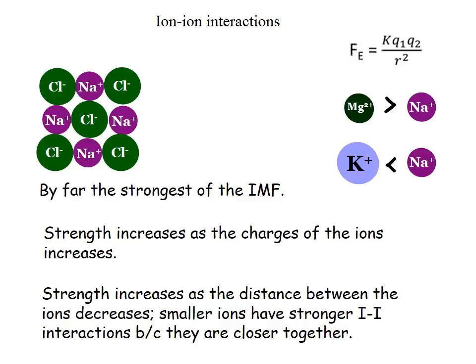And I chose the cation just for fun. I could have picked the anion. For example, a -2 anion will have stronger ion-ion forces than a -1 anion. And a smaller anion, for example, fluoride, will have a stronger ion-ion interactions than chloride. So sodium fluoride will be held together more tightly than sodium chloride.